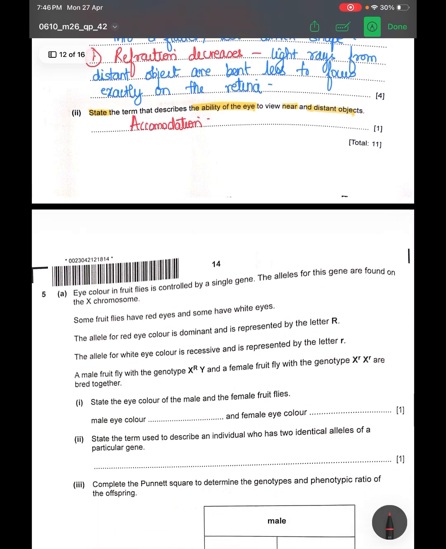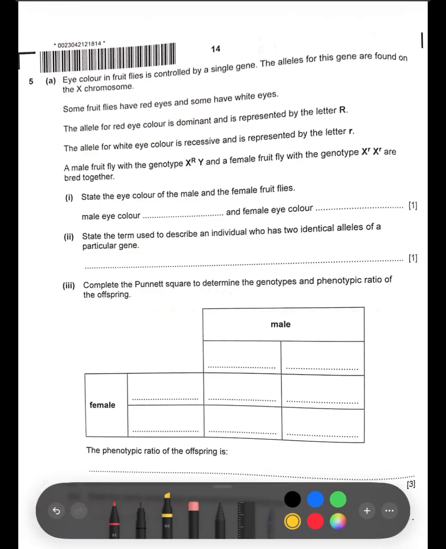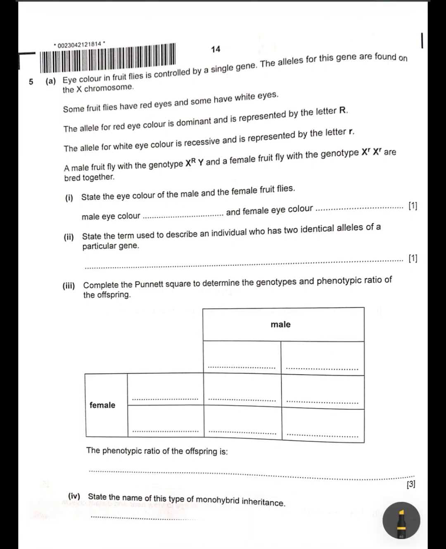Okay, now moving on to the 5th question, your inheritance chapter. A lot of people find this difficult, but with practice you definitely get better. Let's solve the A part of this question. So eye color in fruit flies is controlled by a single gene. They have given you the alleles. They have strictly said that the alleles are found on the X chromosome.